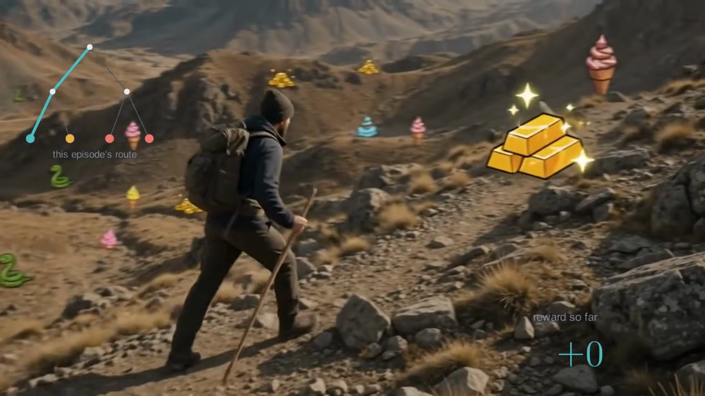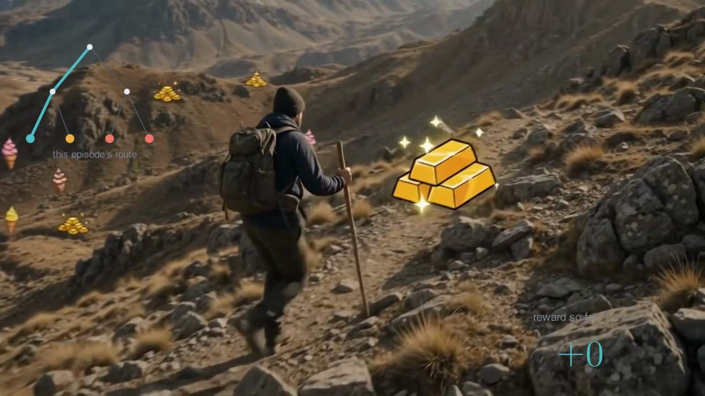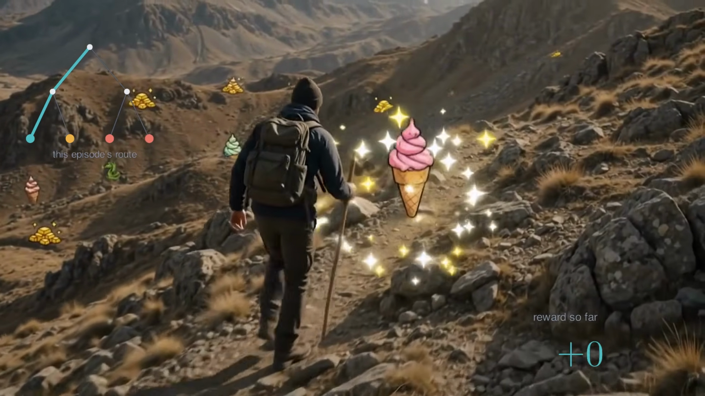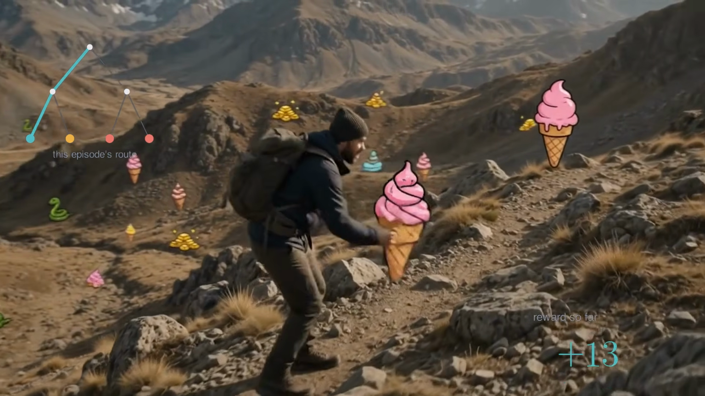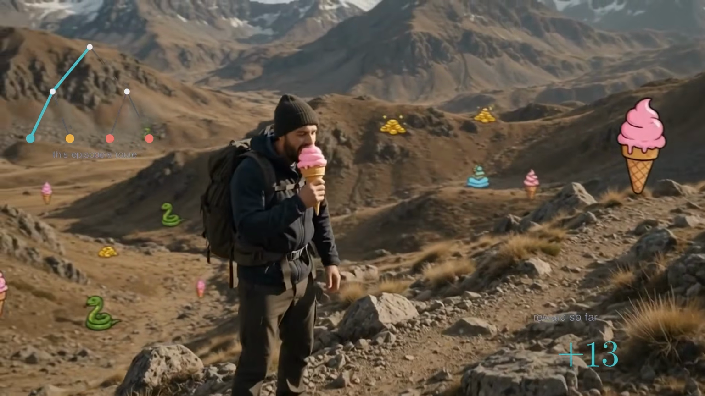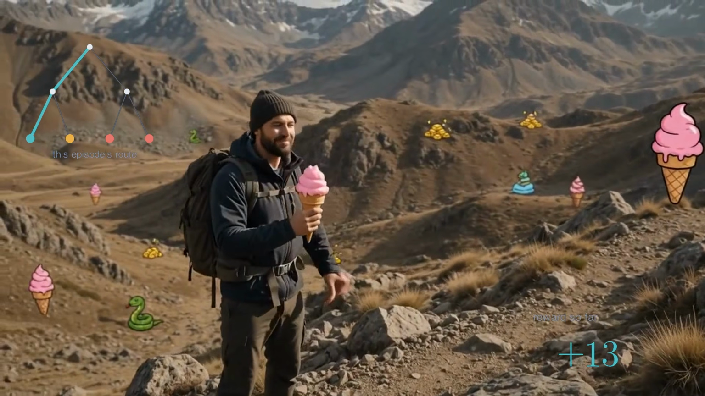Send the hiker out. One full journey, one episode, one sample. This time down the left route. Along the way, a big pile of gold, +10. And an ice cream at the end, +3. 13 in total. A good hike, struck gold.